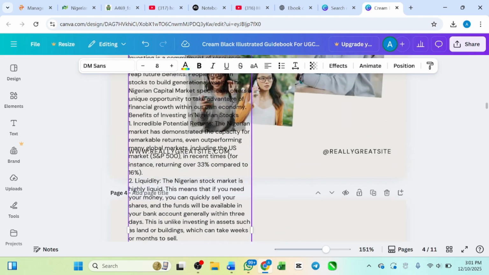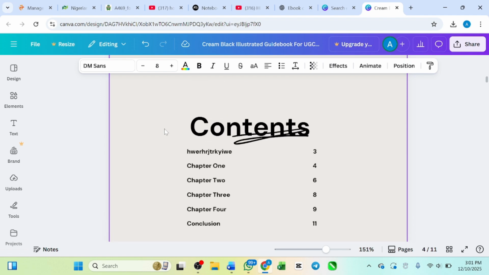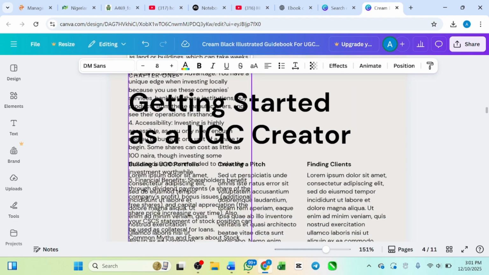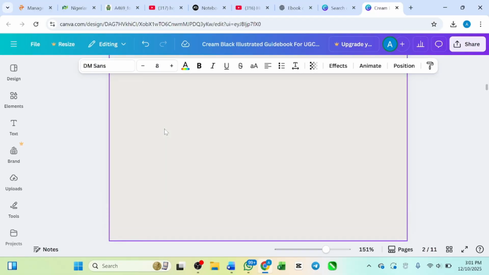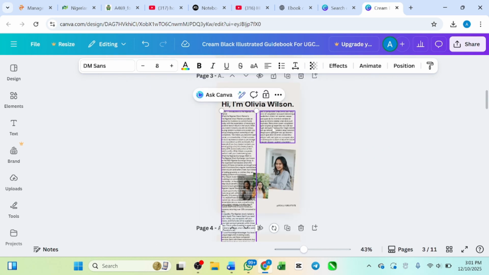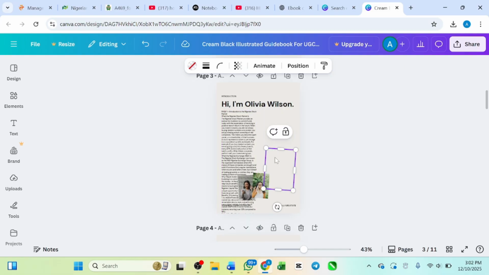Look at that. You see that this page is very, very long. The page is long, right? You can adjust this because I'm going to be editing it very well. The one that I pasted is very long, so I have to remove these parts. I'll remove this part. All this image, you can remove it.